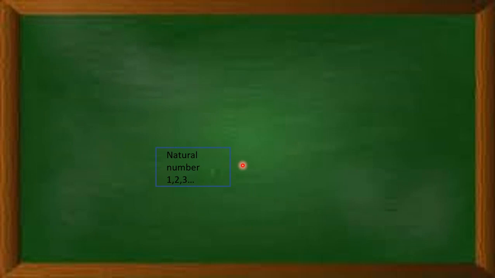In this example, what do we have? The set of natural numbers 1, 2, 3 and so on. With the natural numbers, when we include 0, we get the set of whole numbers.